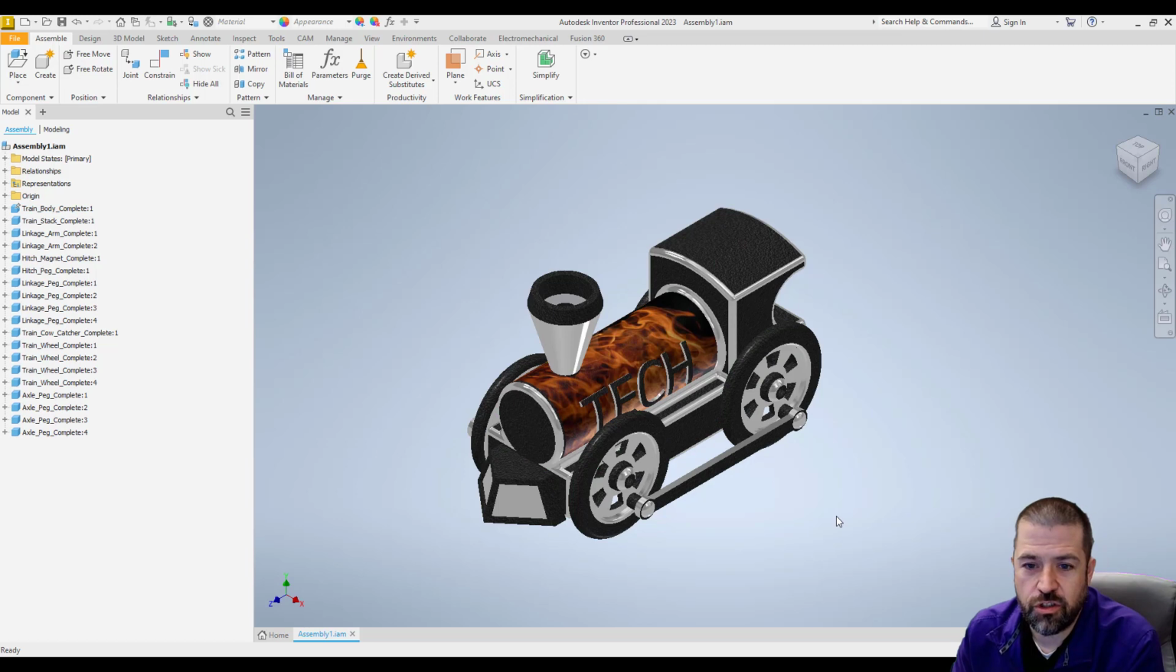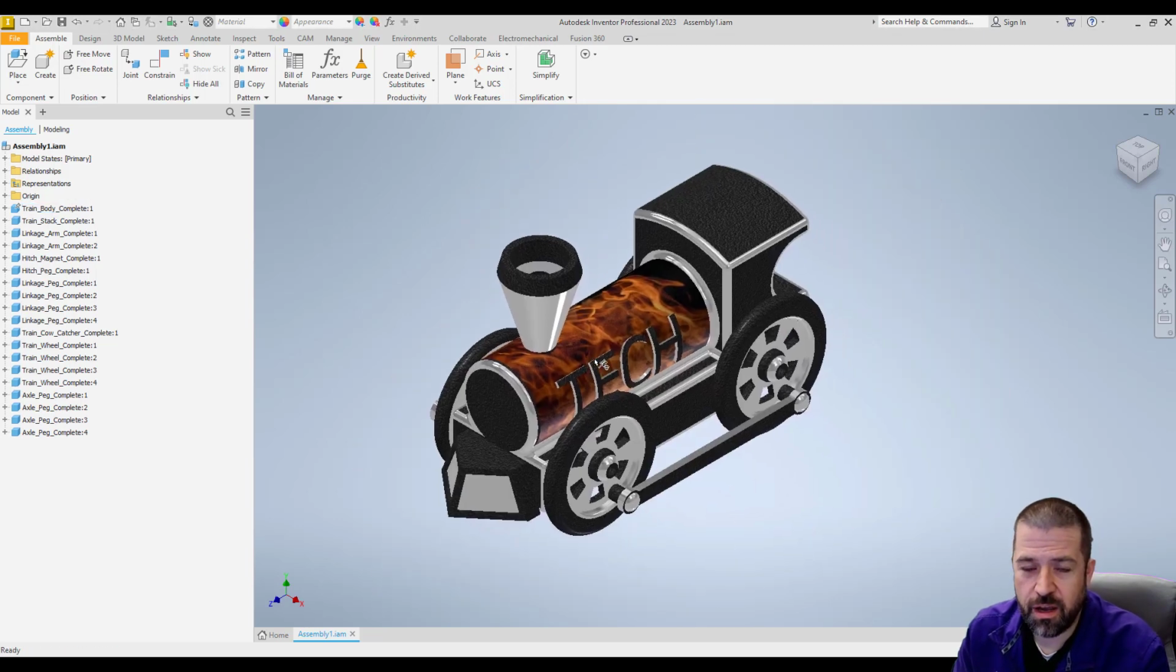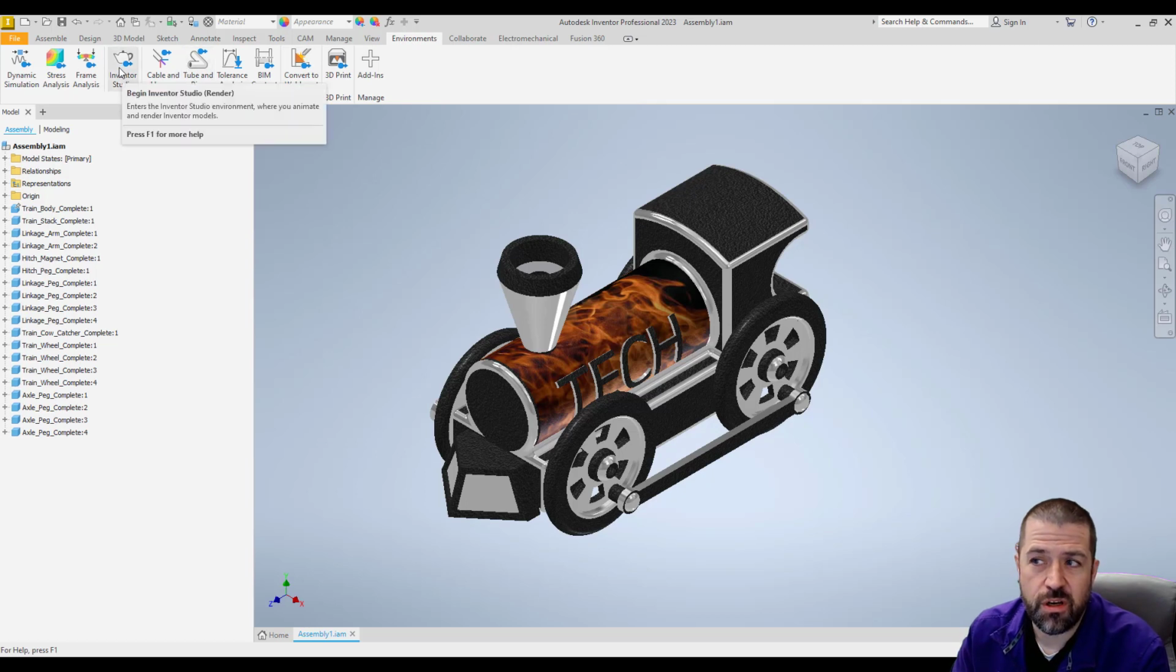Alright, so real quick I want to show how to render an image. It'll give it that realistic view. It'll allow you to save your train into an image file. I've got my train opened up, I've got all my colors here. I'm going to go to environments, it says Inventor Studio.